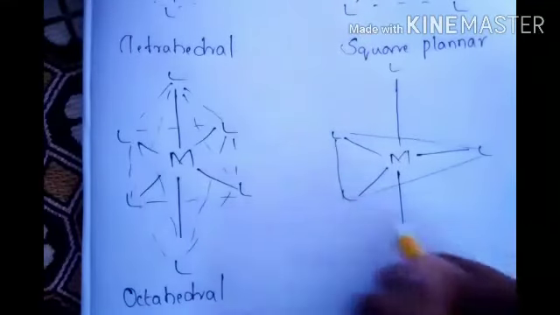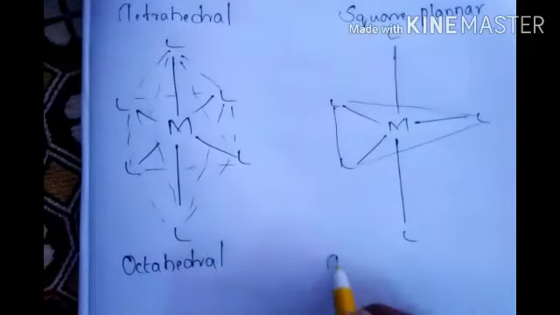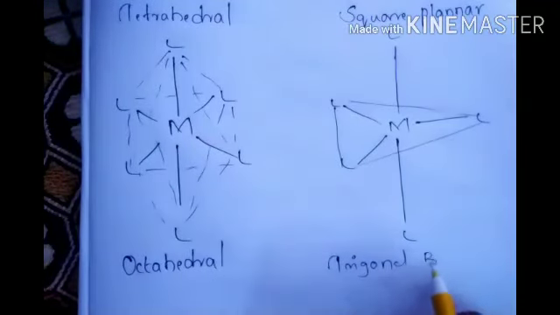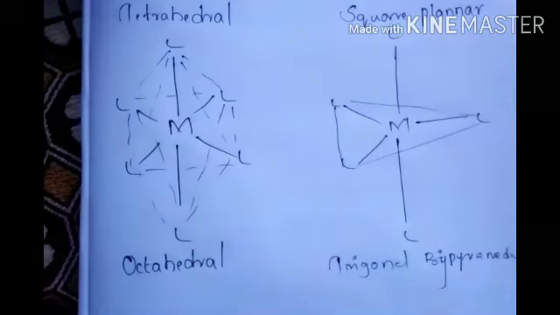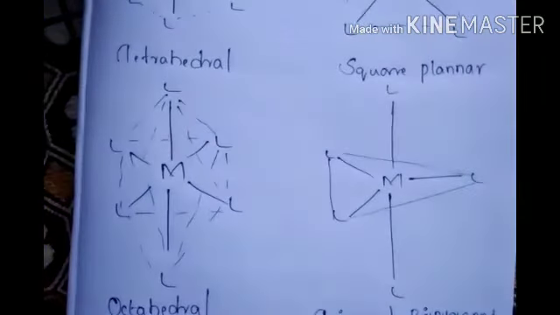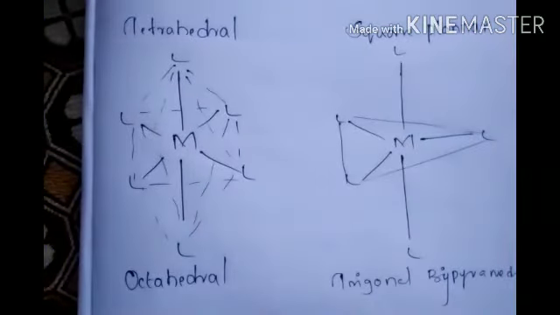Trigonal bipyramidal. These all everybody knows. Okay.